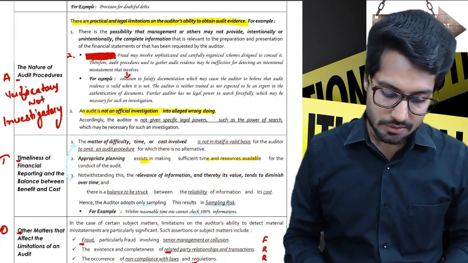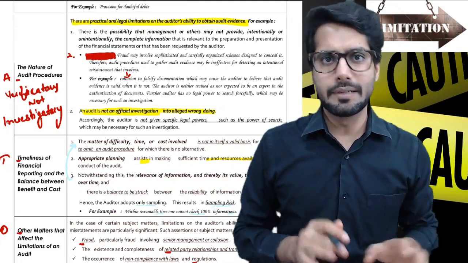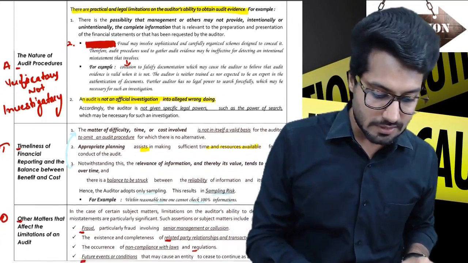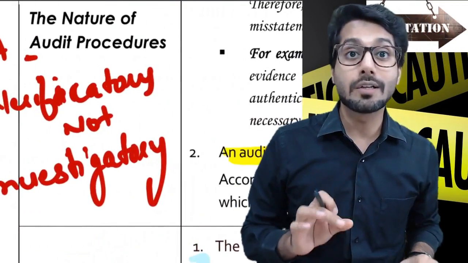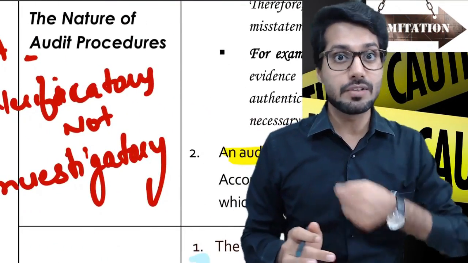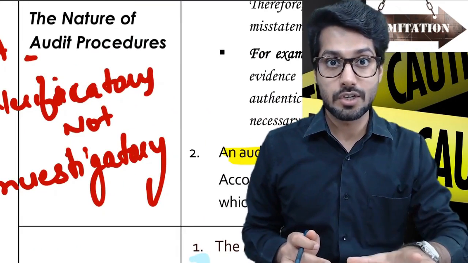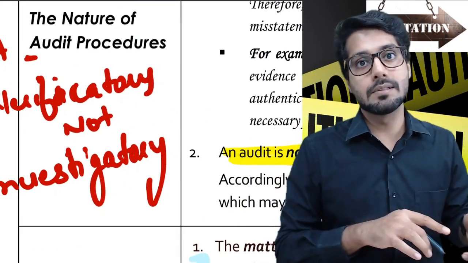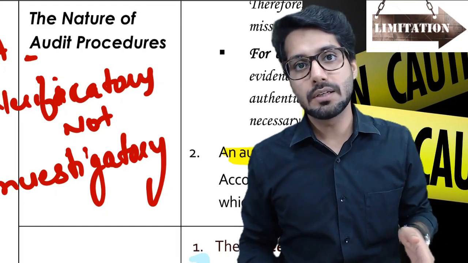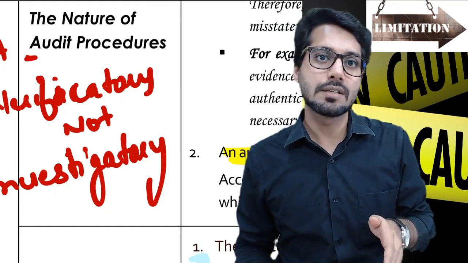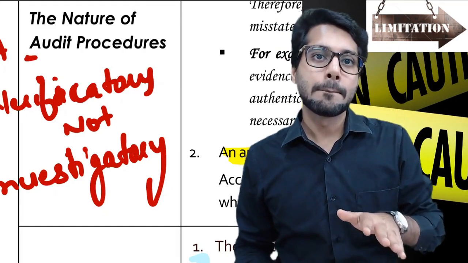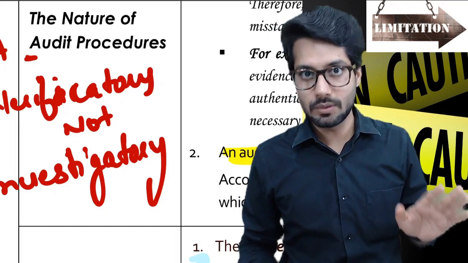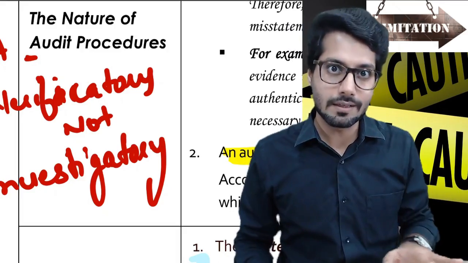Nature of audit procedures: there are practical and legal limitations. So first of all, what is the nature of audit procedures? The nature of audit procedures is verificatory, not investigatory. Verificatory means we are here to verify things, cross-check things. We are not here to investigate things. Investigation happens when you have a doubt about something, when you have a clear indication that something is wrong. Then you start an investigation. However, verification starts with the prima facie genuine acceptance of everything existing.